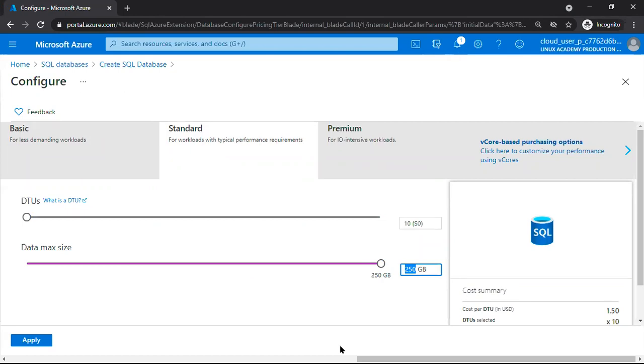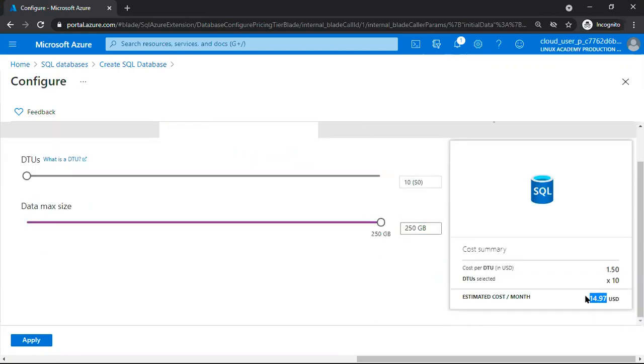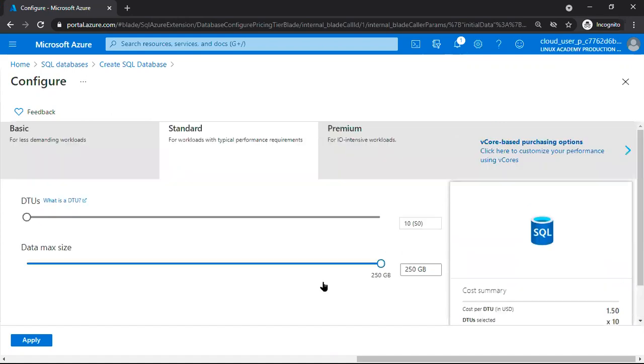That's why Azure SQL DB is better for a startup application. The cost is almost $15, almost 1,100 rupees per month. With 10 DTUs, 10 database transaction units per second, 10 users can work in parallel.